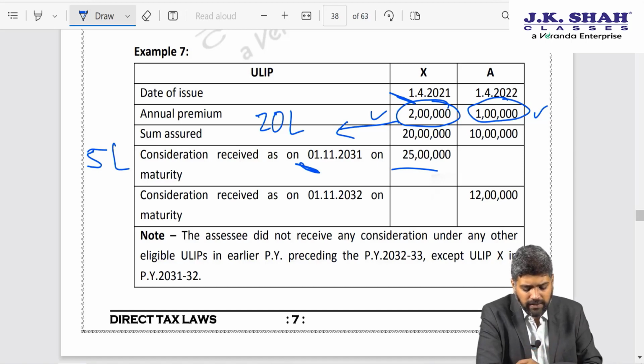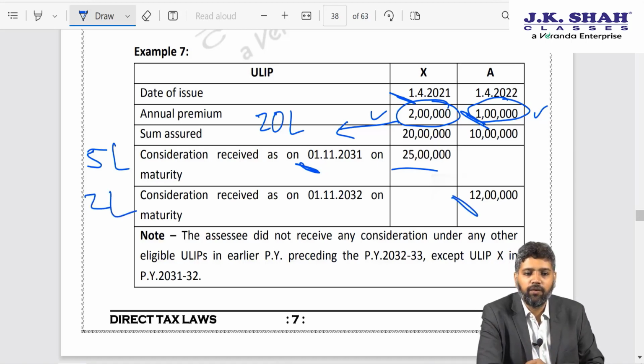As far as the second one is concerned, for 10 years I contribute 1 lakh. So 10 lakhs I have contributed, I am getting 12 lakhs. So 2 lakhs is the gain. Which one will I claim as exempt? Naturally X. The reason is because the exemption is higher, so minimal tax cost.